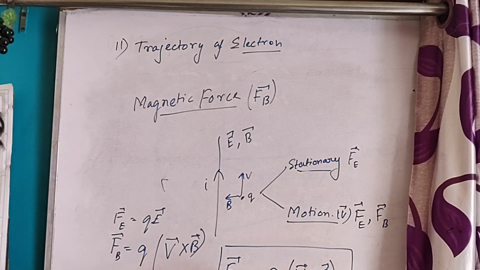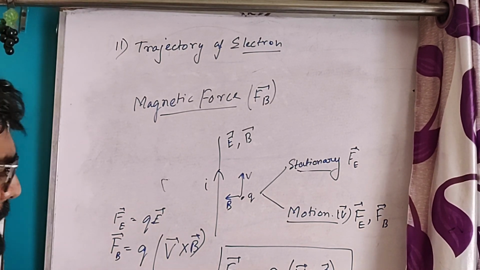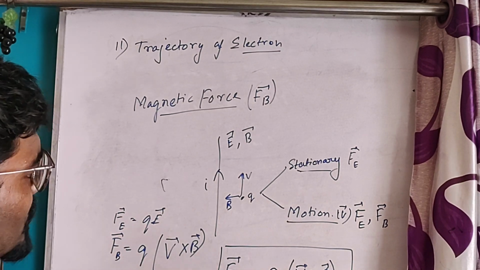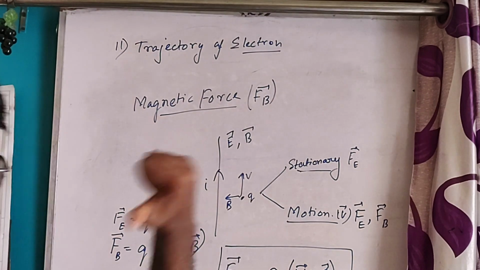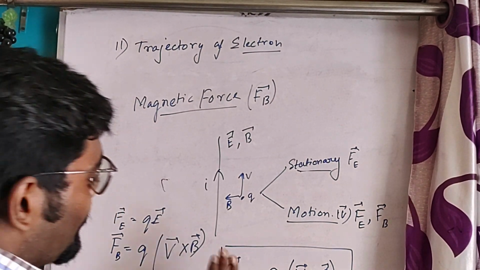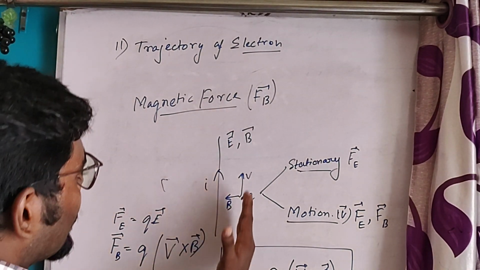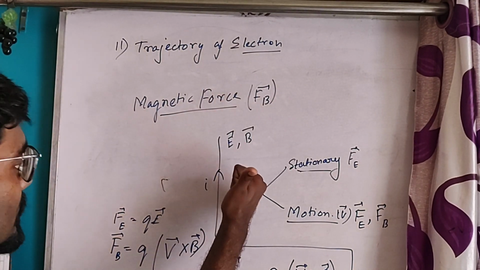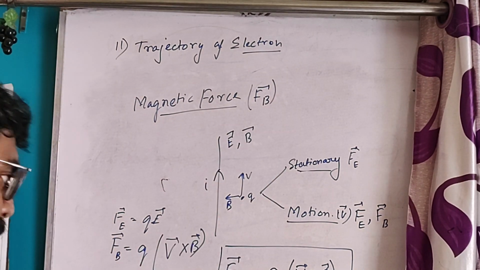Then what will be the direction of the force? As it is a cross product, the direction will be V cross B. So the direction of the force is outward of the plane of the board. So what will be the direction of the magnetic force? That is V cross B, so the direction of the force will be outward of the plane.